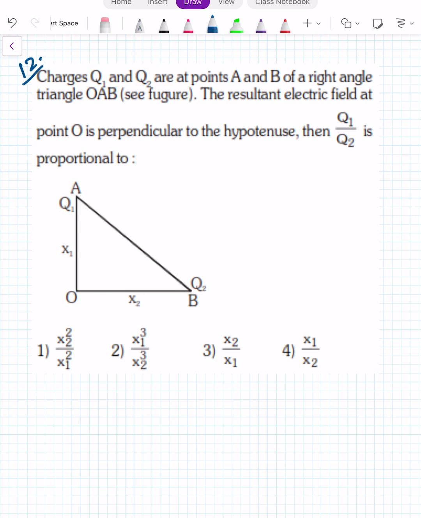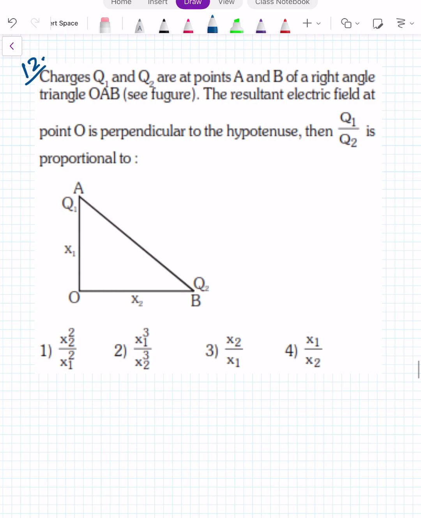Now, the electric field due to Q1 here is in this direction, kQ1 upon x1 square. And due to Q2 it is in this direction, kQ2 upon x2 square. And this electric field has to be perpendicular to this line, meaning it has to be in this direction. It means this component of the electric field is 0.